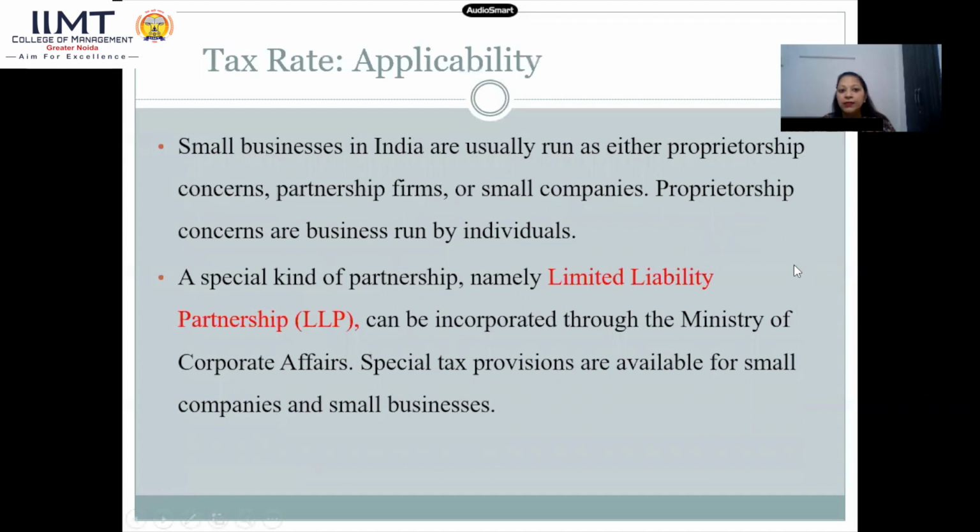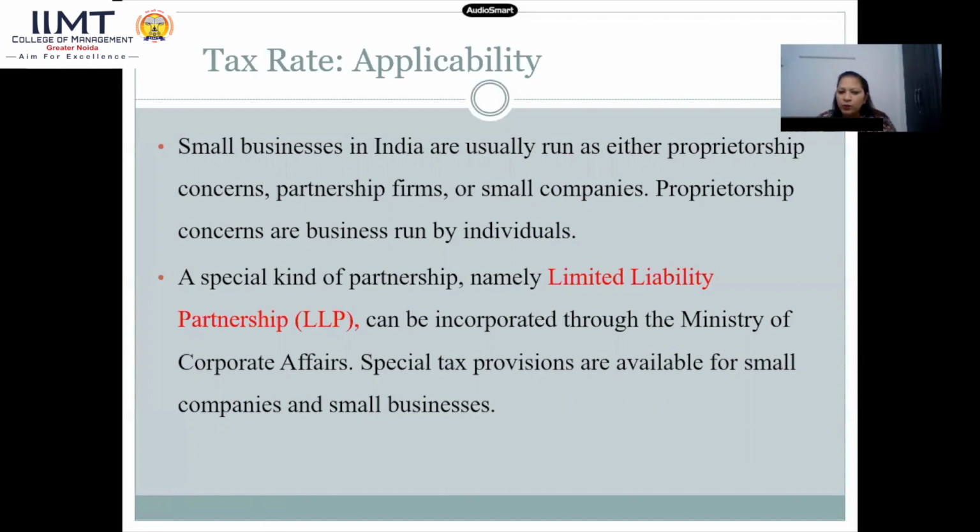This is basically the tax rate applicable on MSMEs, or the tax rate which is applicable on partnerships, proprietorships, and LLPs. Small businesses in India usually run either as a proprietorship concern, partnership firm, or small companies. As you all know, proprietorship is single ownership. If I want to run my own company, then it is considered a proprietorship because it's a single owner.